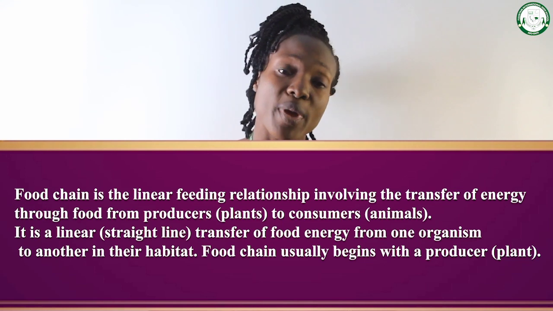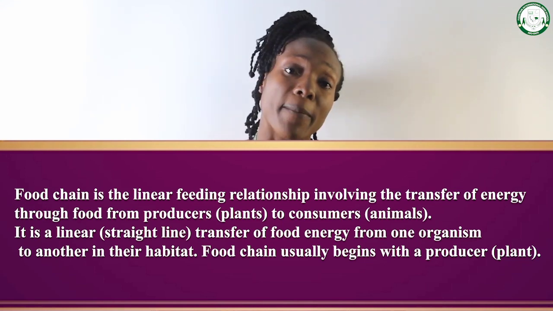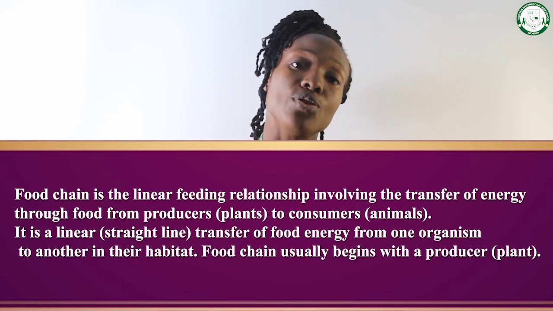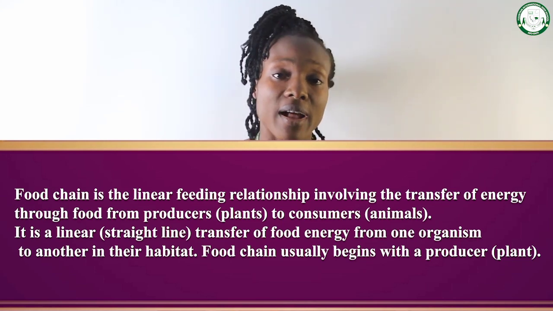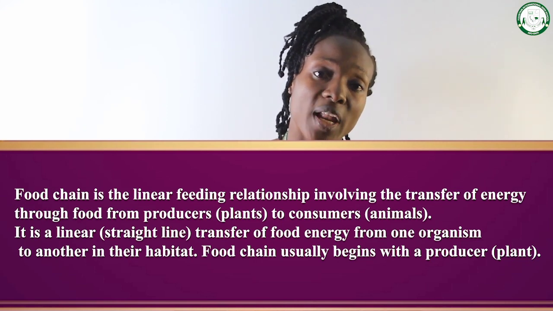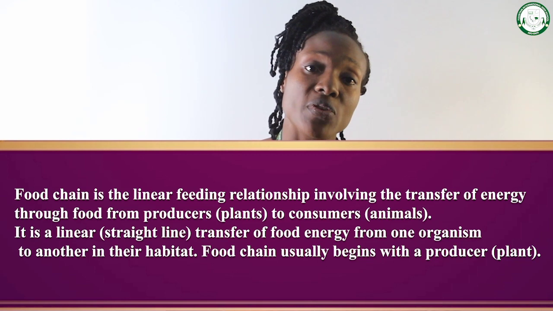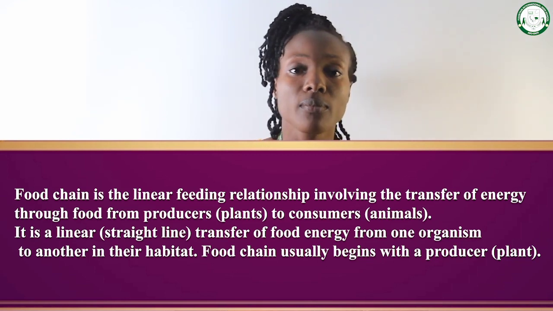If you can still remember, the producers are plants, while the consumers are animals that depend directly or indirectly on plants. That is to tell you that plants produce their own food.